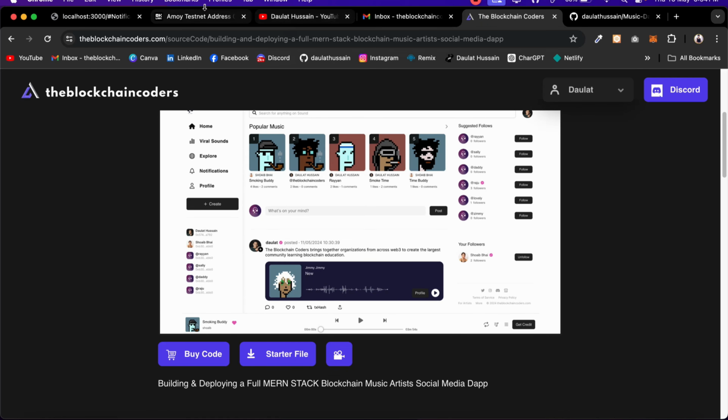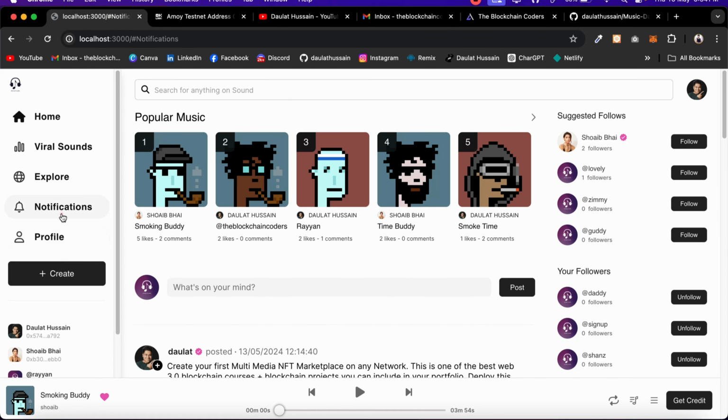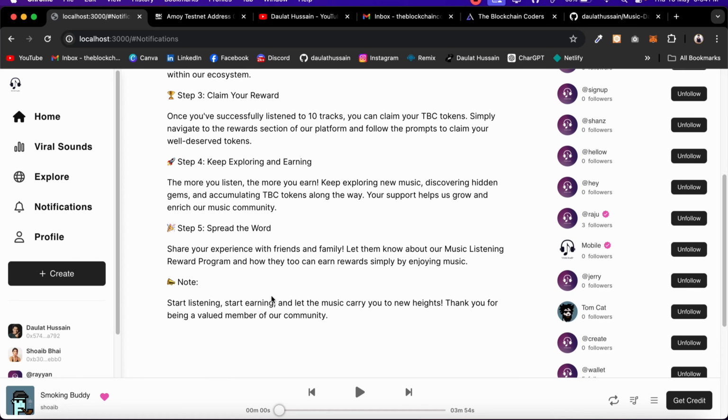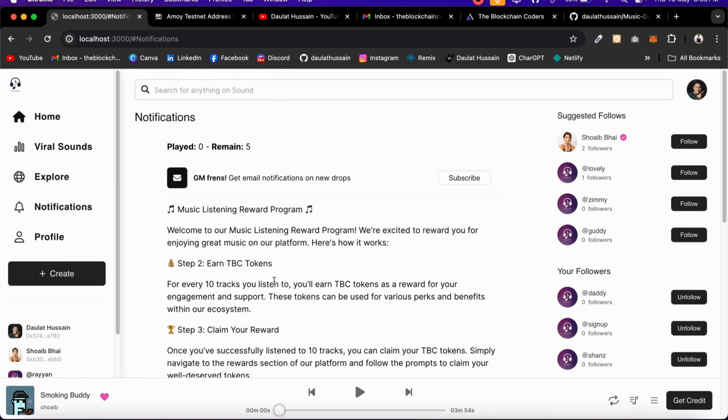Even I have included this particular feature which I have shown you. This feature is already there, so you can check. If you have any suggestion, do let me know, and I'll try to include it in that. And let me show you the code base.